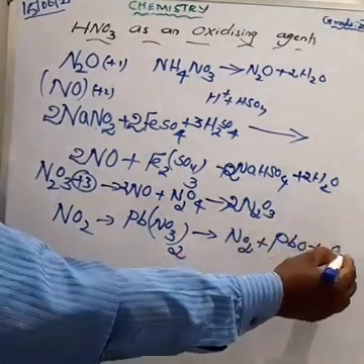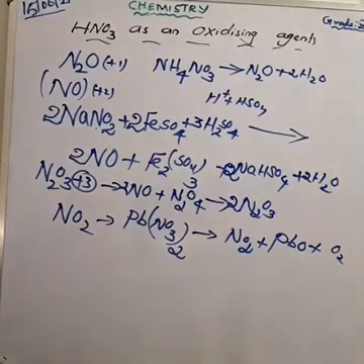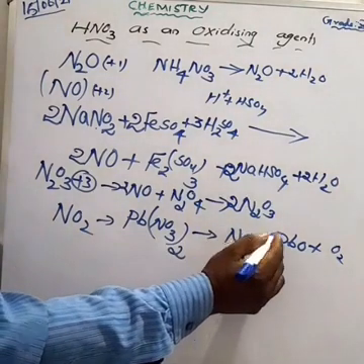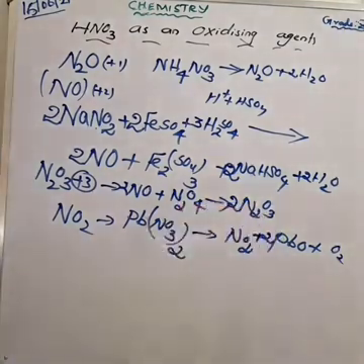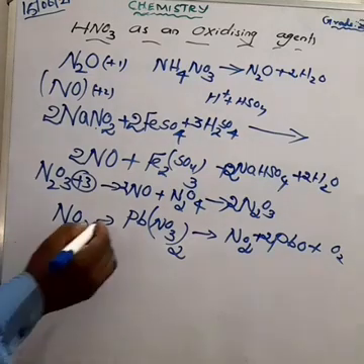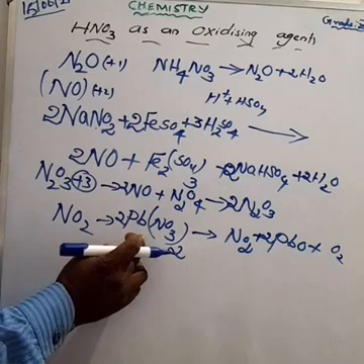So how can you balance the equation? Here having only one oxygen, so make it 2 here. So 2 Pb. Am I right? 2 PbO. The reactant side also make it 2 Pb. So that is balanced. What about the nitrogen? Here having 2 into 2 is equal to 4. So make it 4 here. That is also balanced.